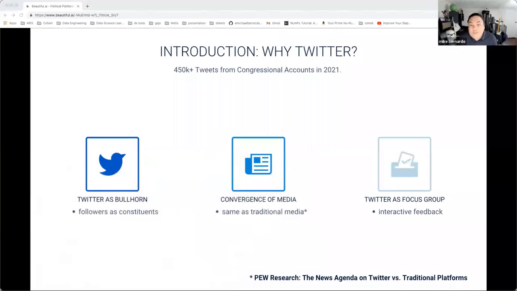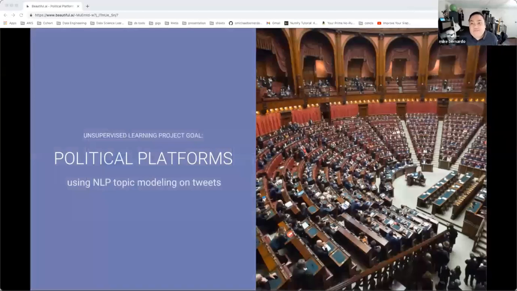The 450,000 tweets by Congress users had a potential audience of 350 million people last year. So using Twitter as a focus group for political platforms just makes sense. The interactivity allows legislators to test the waters and fine-tune the topics that they want to push in their agenda. My goal for this project is to identify the top 7 topics that politicians would use for their political platforms based on Twitter data using NLP.